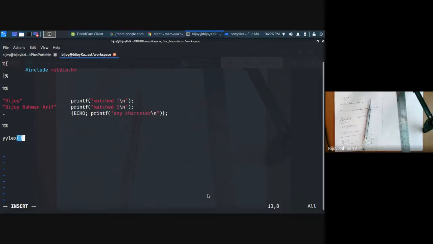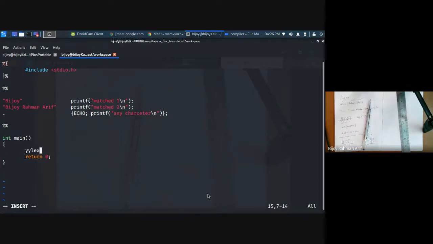This function is going to be generated after compiling this. Okay. So if we want to see the output, we have to call this function. So how can I call this function? Let's create a main function because we want to make it a full-fledged C program. So there must be a main function.